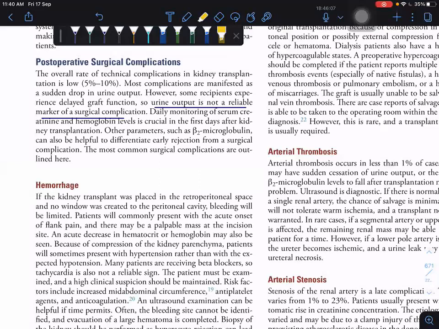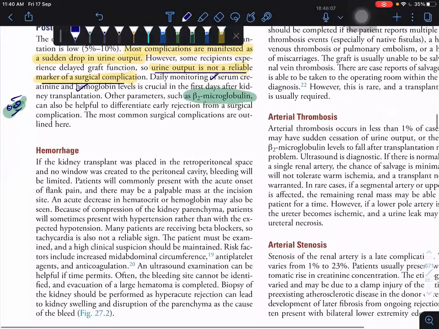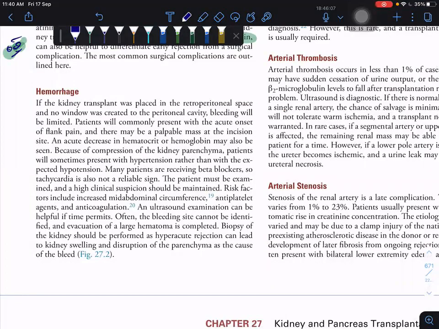And in post-operative surgical complications, most complications manifest as a sudden drop in urine output. But urine output is not a reliable marker of surgical complication. Then you have to see the daily serum creatinine, hemoglobin level, and other parameters like beta-2 microglobulin. It's also helpful to detect. So hemorrhage. First complication we will see is hemorrhage.